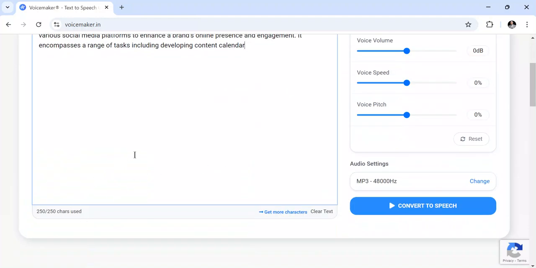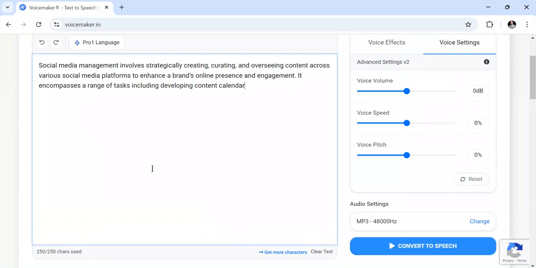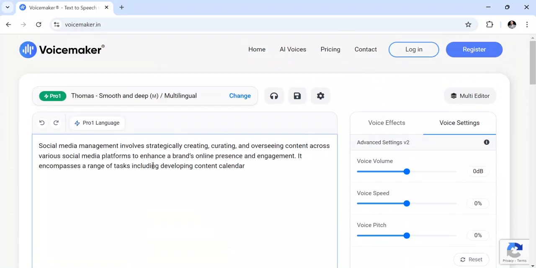However, because it's free, I can use only 250 characters. This means that I cannot go beyond this, and because I'm using the free version, I can start using this one, and after that I come back and add another one until my video is done. But if you are able to pay, you can pay. Also, if not, you can find other AI voiceover or text to speech tools that can help you convert your script into voice.